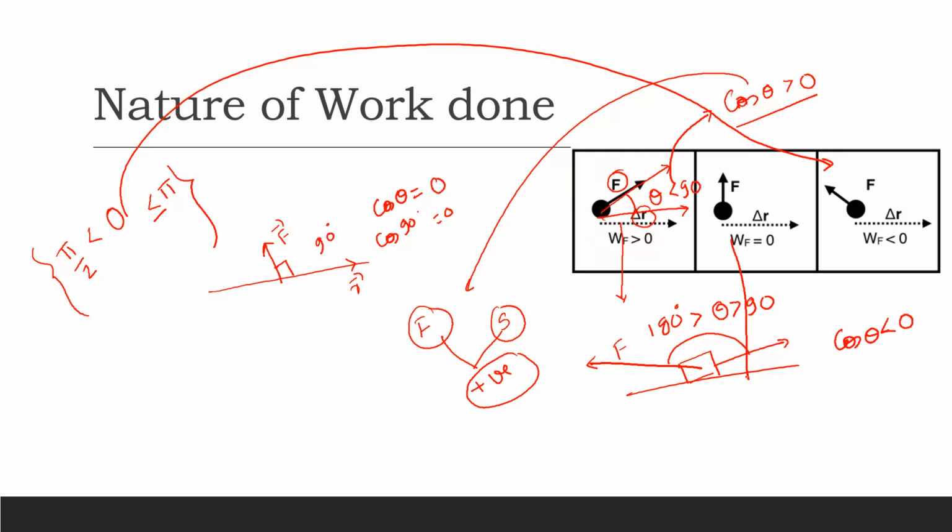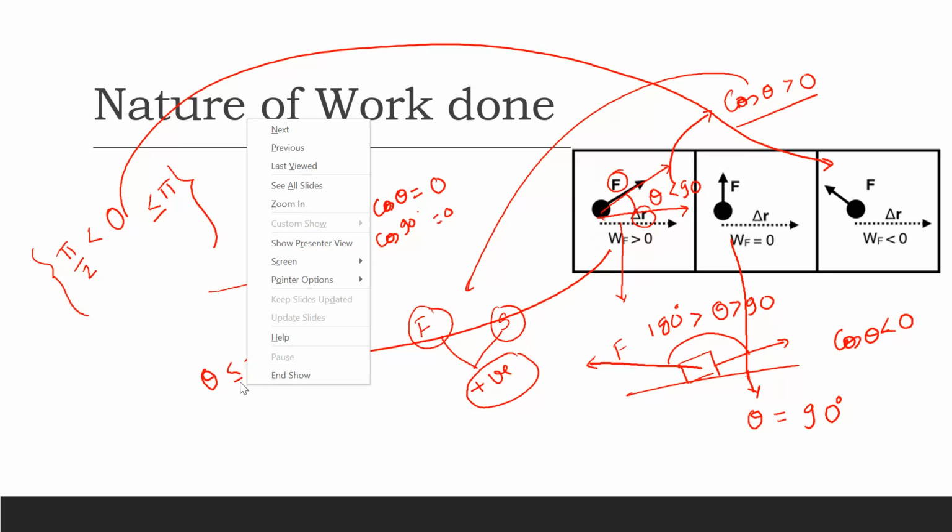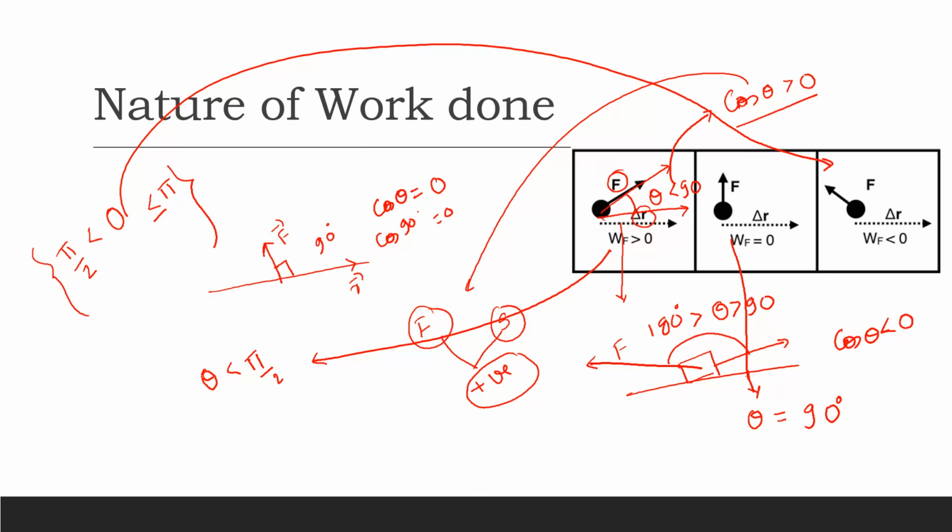For zero work done, theta is equal to 90 degrees, and for positive work done, theta must be lying between pi by 2 and 0. So these are the conditions which decide the nature of the work done, whether the work is positive, negative, or 0.